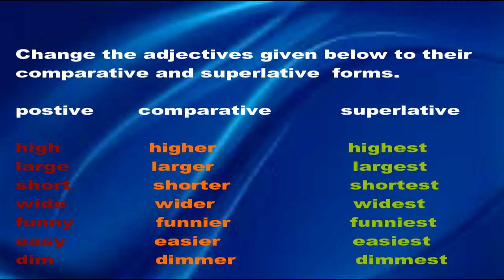Change the adjectives given below to their comparative and superlative form. Now children, you can see there are these words: high, higher, highest; large, larger, largest; short, shorter, shortest; wide, wider, widest; funny, funnier, funniest; easy, easier, easiest; dim, dimmer, dimmest. Okay. So children, this exercise is given on page number 23. You have to write it down in your grammar reader book. Okay.